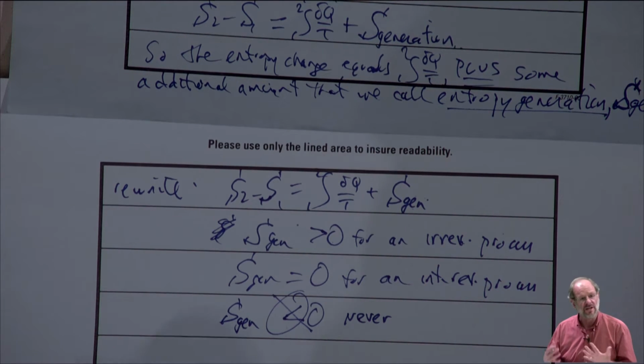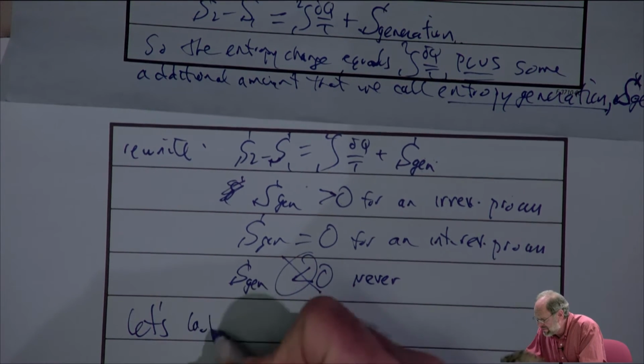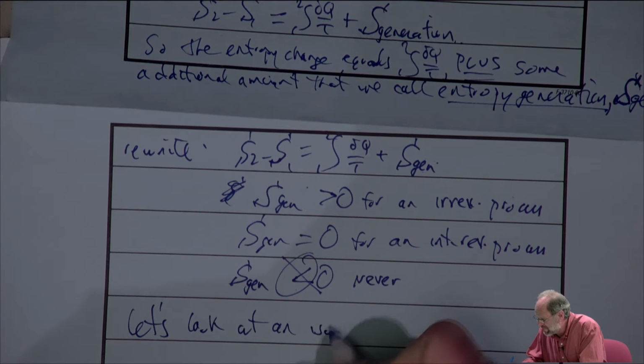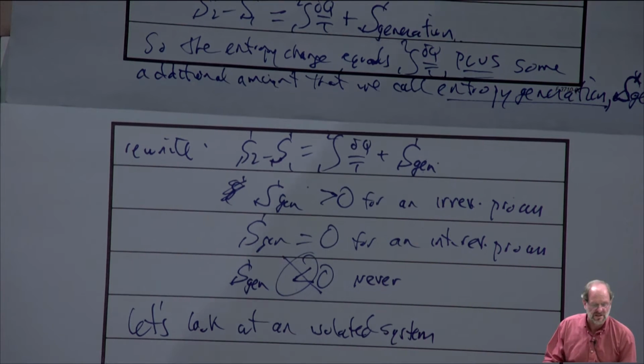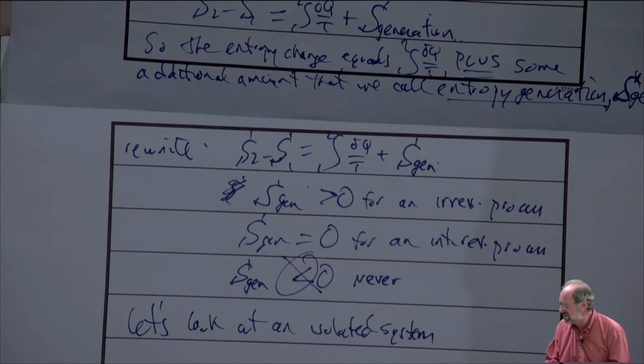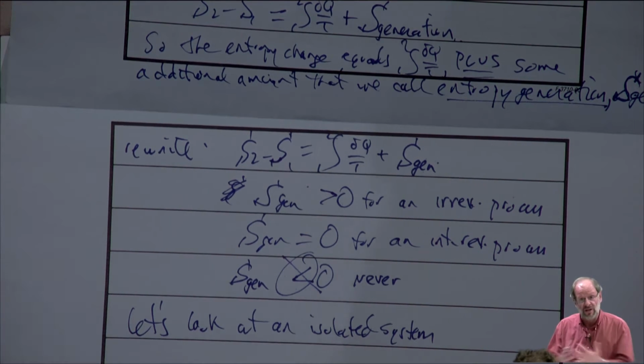Let us look at what's called an isolated system. I did mention isolated systems in the very first week of class as we were talking about different types of systems and different limitations. You may recall that an isolated system is one that has no interaction with the surroundings. Included in that would be no heat transfer. So let's say we had a perfectly well insulated container. That would be an example of an isolated system.